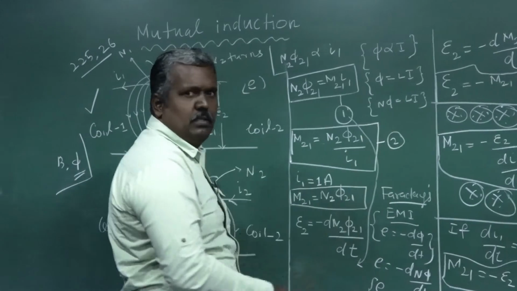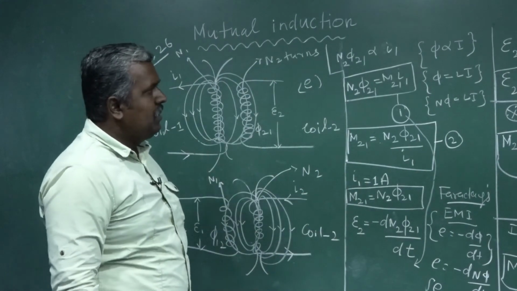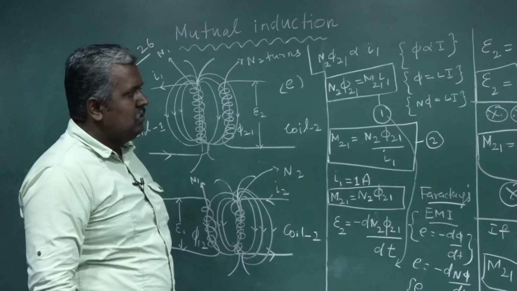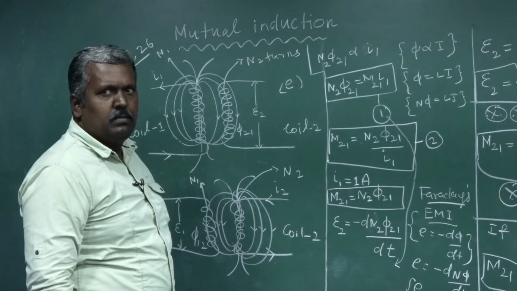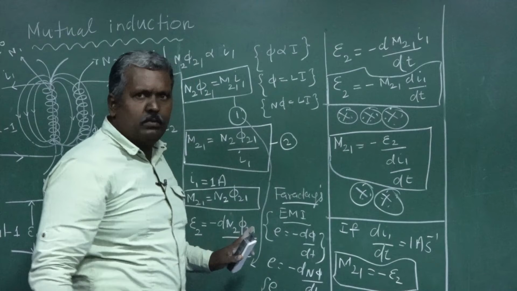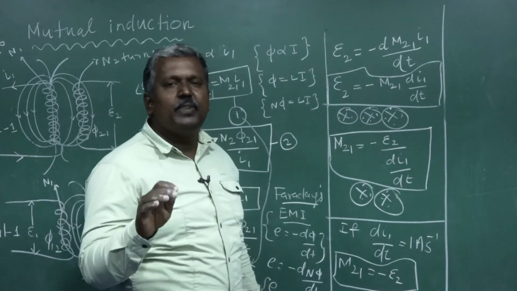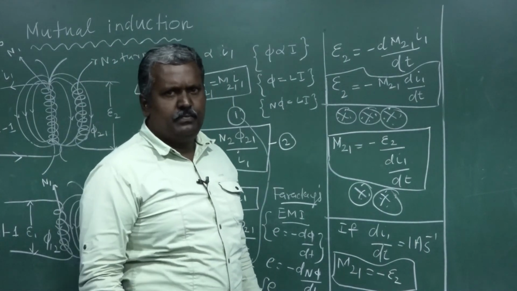Once again, any doubt? Okay, now clear? Now we are going to discuss the unit of mutual inductance.